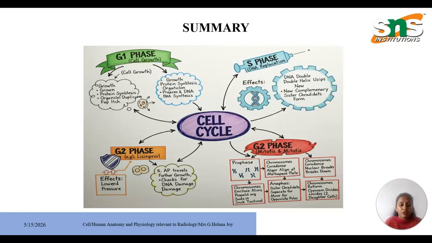And moving on to the G2 phase. In G2 phase, the cell moves into further growth, and then goes into the mitosis stages. Mitosis divides into stages: prophase, metaphase, anaphase, and telophase. The chromosomes condense and align at metaphase, then the nuclear envelope re-forms, and it forms two daughter cells. So this is how a cell cycle is formed. Thank you.